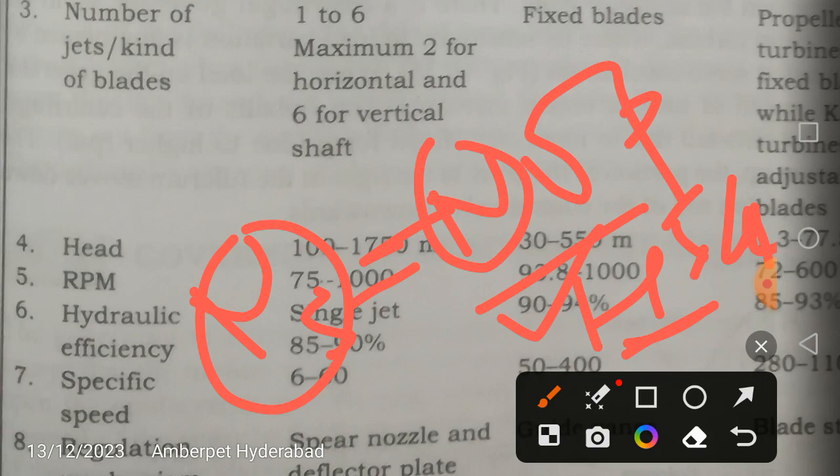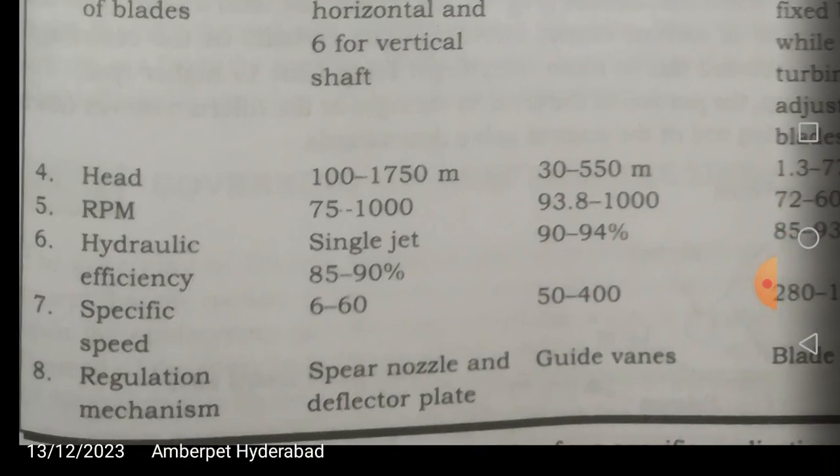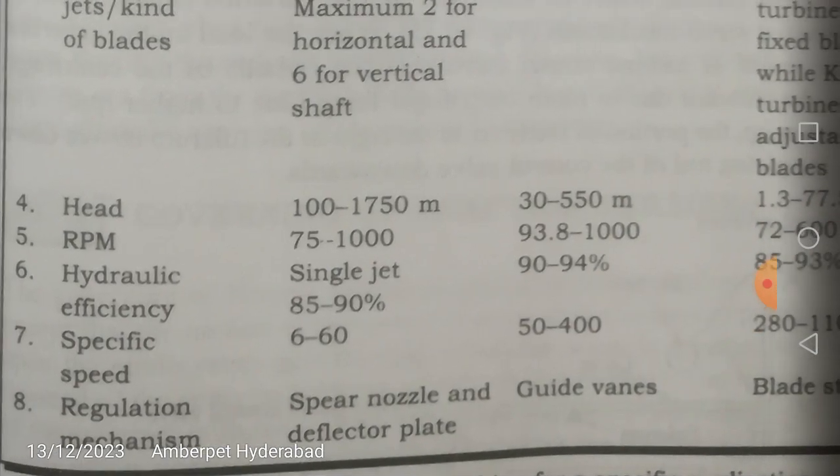Now this is H to the power of 5 by 4. If the head is very high, the specific speed is very low. For Pelton wheels, the head is very high, as we have seen here, for example 1.75 kilometers maximum, 1750 meters. So because the head is very high, the specific speed is very low, 6 to 60. And the regulation mechanism normally will be through spear nozzle and deflector plate.